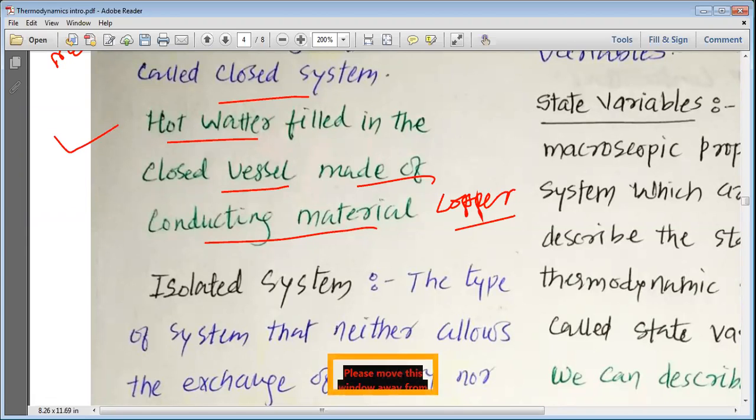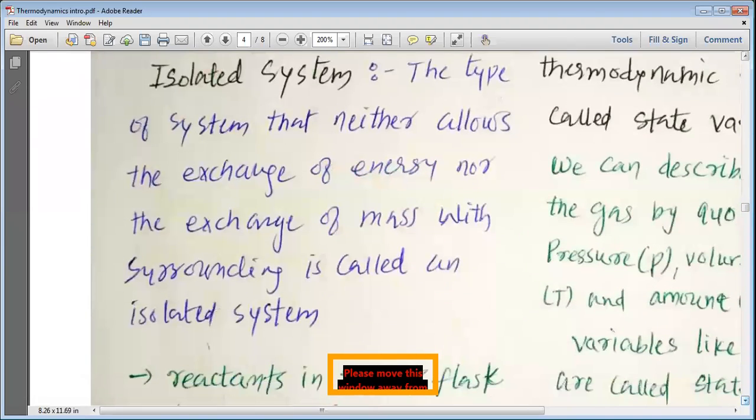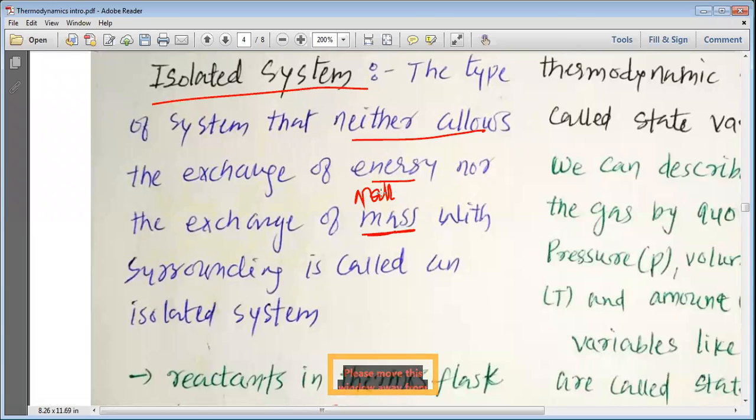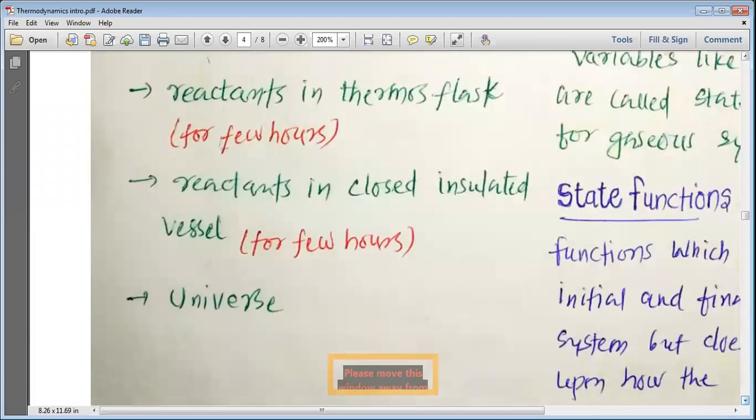And then the last type of system that we want to study today is called the isolated system. The type of system that can neither allow the exchange of energy nor allow the exchange of mass or matter. This is what is known as the isolated system. So this is how, my dear students, we understand about the isolated system. We have two examples for the isolated systems.